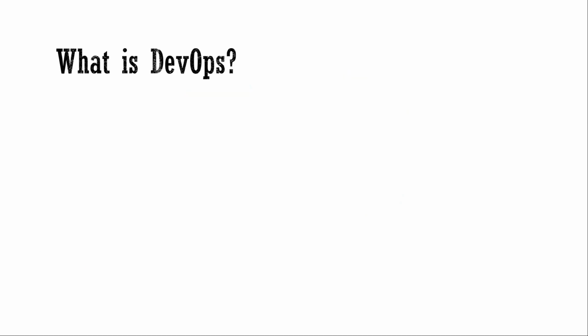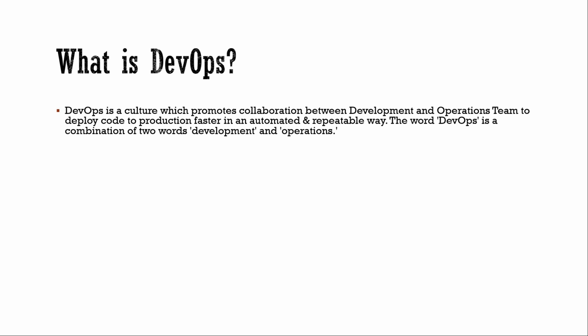What is DevOps? DevOps is a culture which promotes collaboration between development and operation team to deploy code to production faster in an automated and repeatable way. So why are we using the word repeatable? We are developing a lot of projects and products in Agile Scrum, so we are making incremental releases. So we need to make a repeatable deployment actually.